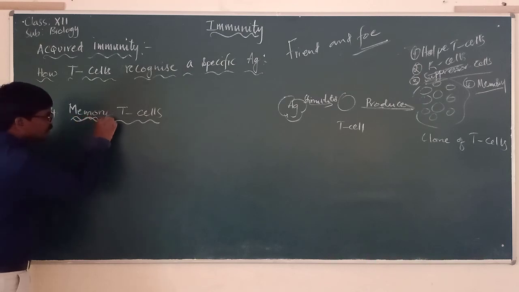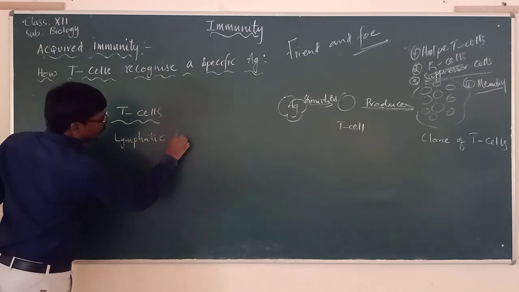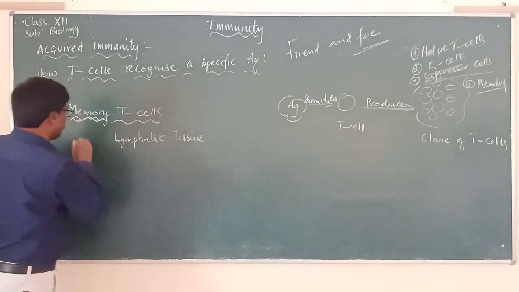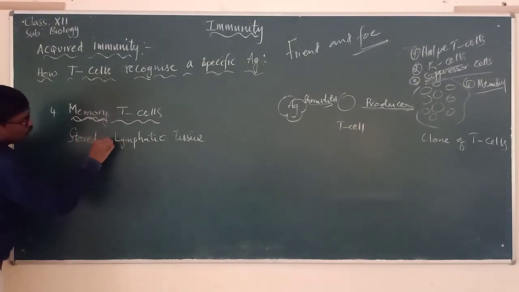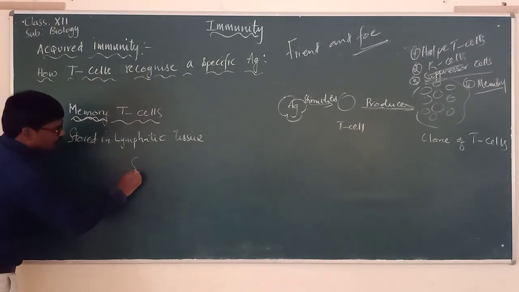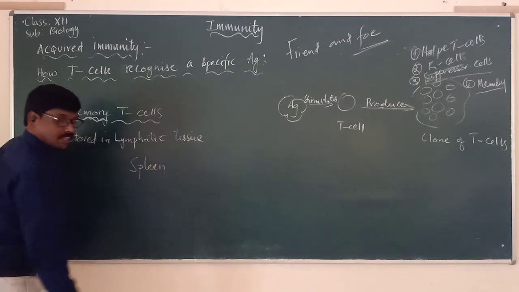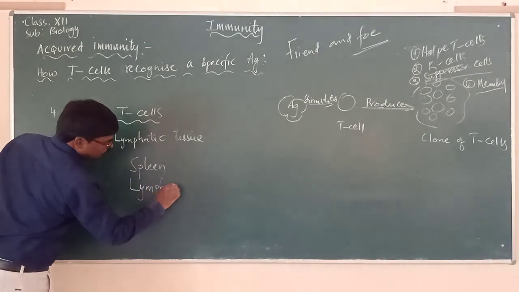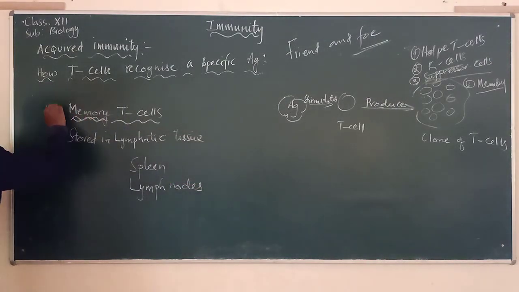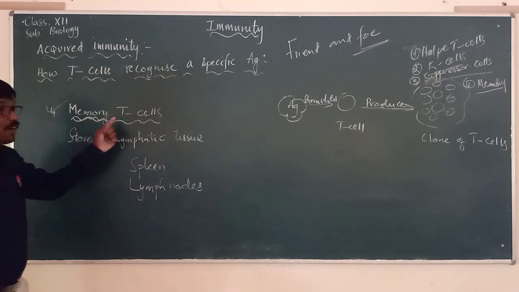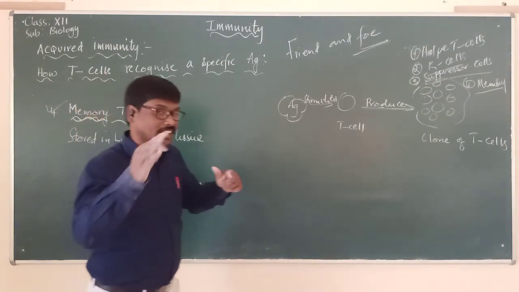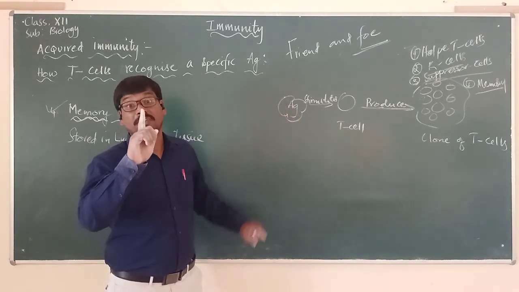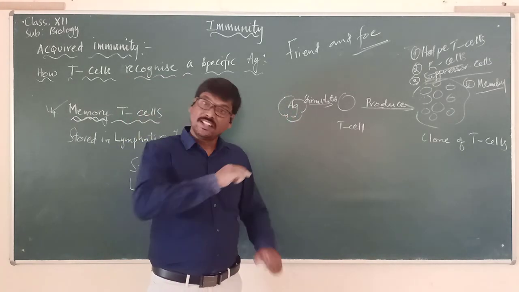It is these memory T cells which will be stored in lymphatic tissue. Please remember, they are stored in lymphatic tissue, especially in the spleen and also in the lymph nodes. What are stored? The memory T cells are stored, which means they have already fought. They already identified the antigen which entered into the body for the first time, and they destroyed it.